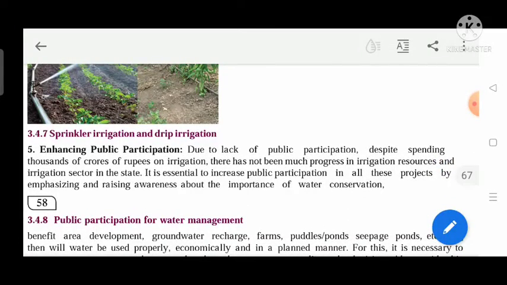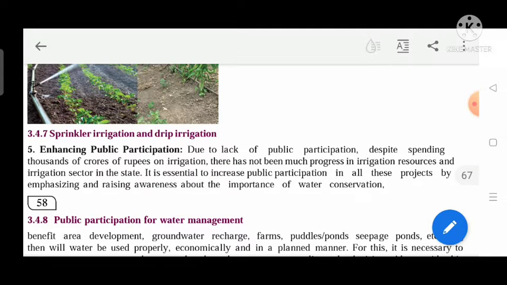Enhancing public participation. Due to lack of public participation, despite spending thousands of crores of rupees on irrigation, there has not been much progress in irrigation resources and the irrigation sector in the state. The government has been providing economic help, but people's participation is less in this area. That's why the irrigation process is poor here.